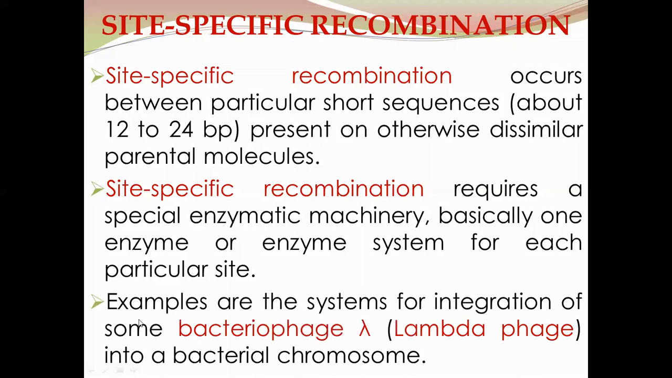Examples of site-specific recombination are seen in the integration of bacteriophage lambda into a bacterial chromosome. So the integration of virus particles into the bacterial genome is an example of site-specific recombination, especially bacteriophage lambda, which is integrated into the bacterial chromosome.